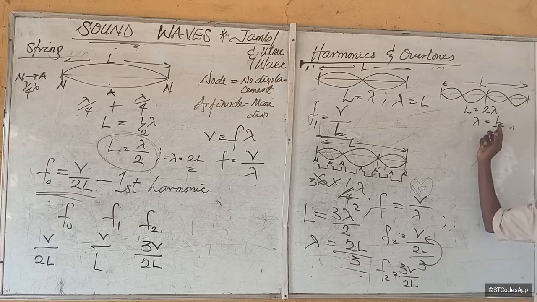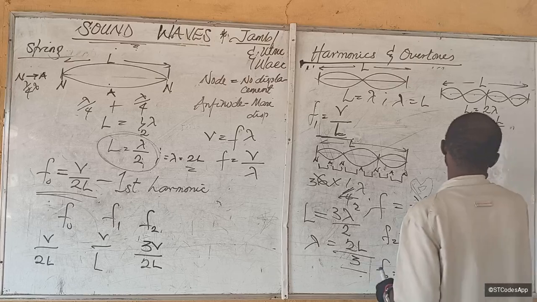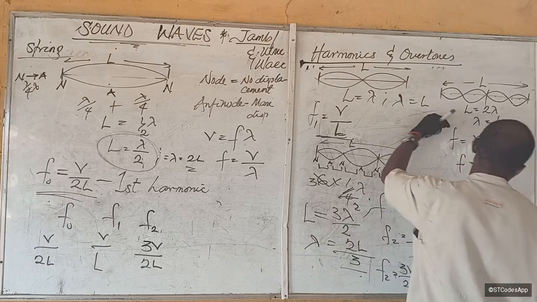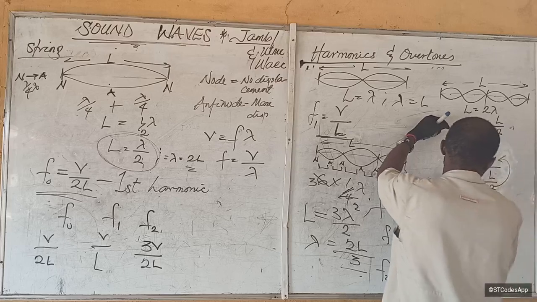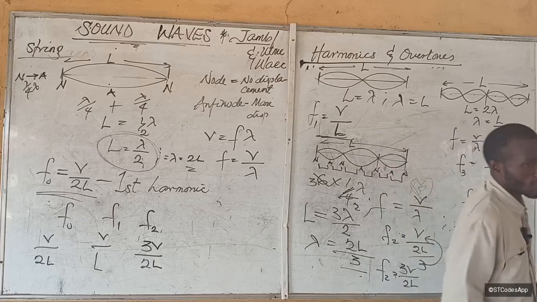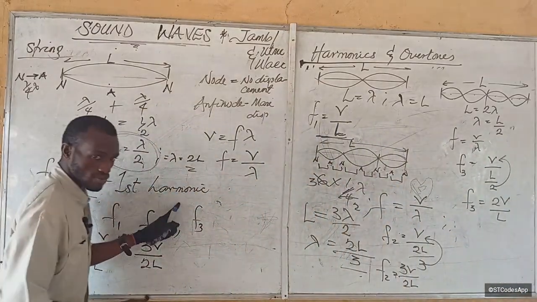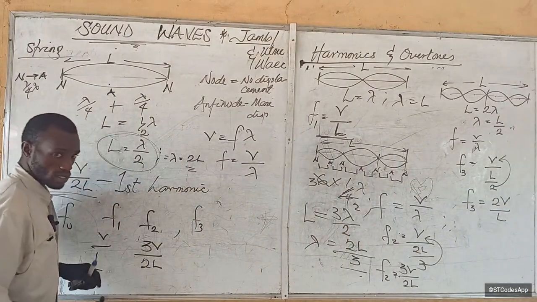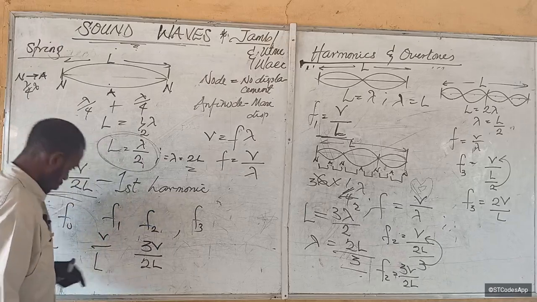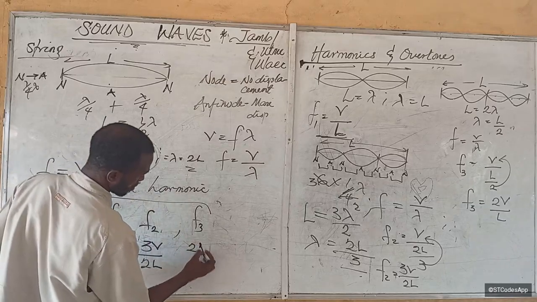We want to know what lambda is here. So I recall that F is equal to V over lambda, right? So F will now be equal to what? V over L over 2. Does that make sense? This guy goes up. F now, this is F3. Is that okay? F3 will now be equal to what? 2V over L. Do you see it now? Alright. So F3, which is our fourth harmonic, but what? Third overtone. So there are three overtones that are produced now, three sets of overtones. So we have 2V over L.